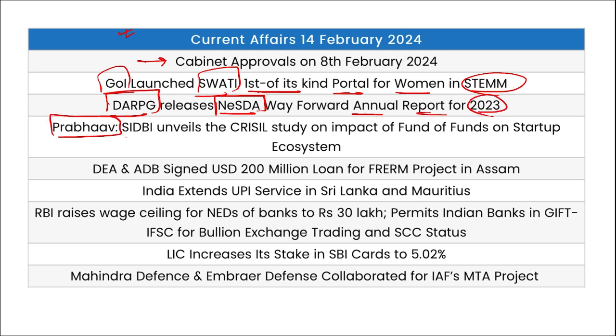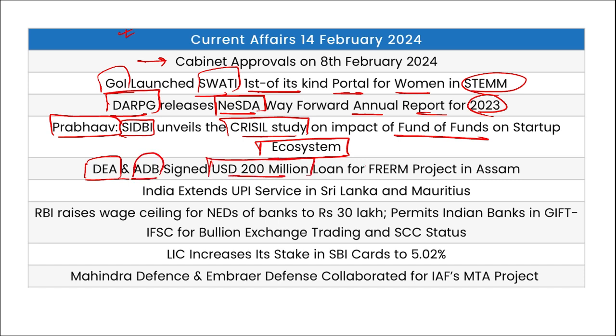Prabhav is the name of the report that SIDBI has unveiled from the CRISIL study on the impact of the fund of funds on the startup ecosystem. Then DEA and Asian Development Bank have signed a $200 million loan agreement for FREM projects in Assam. India has extended UPI services in Sri Lanka and Mauritius.